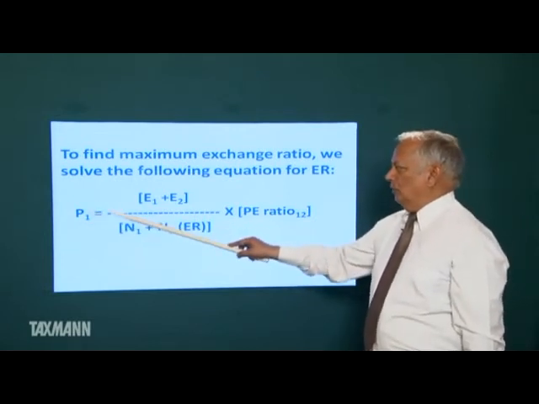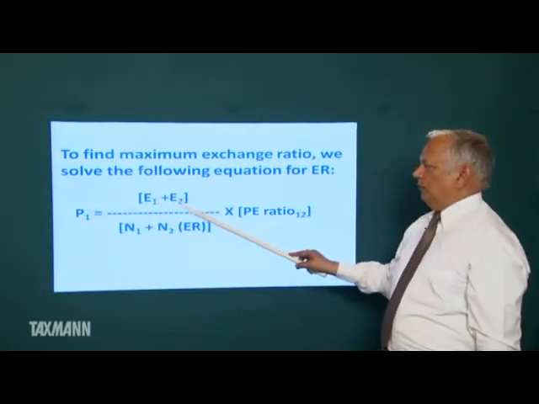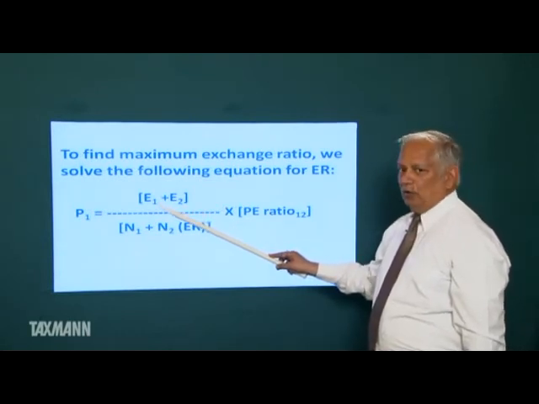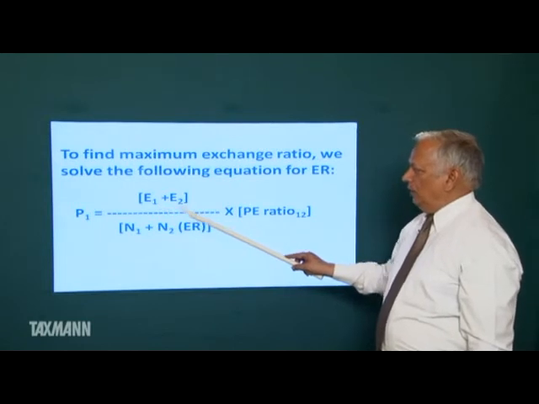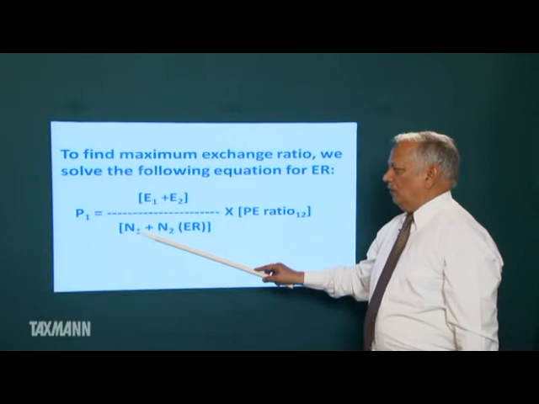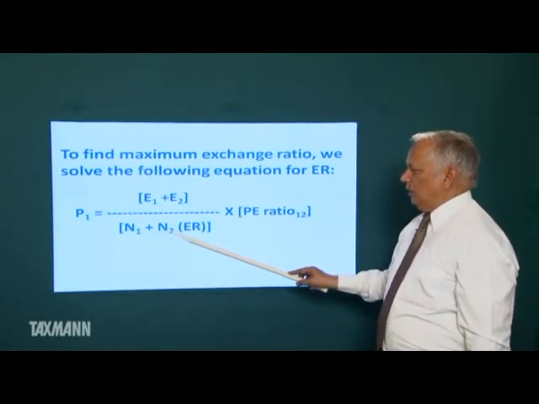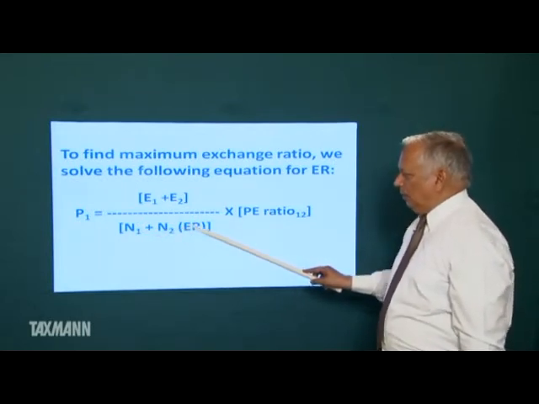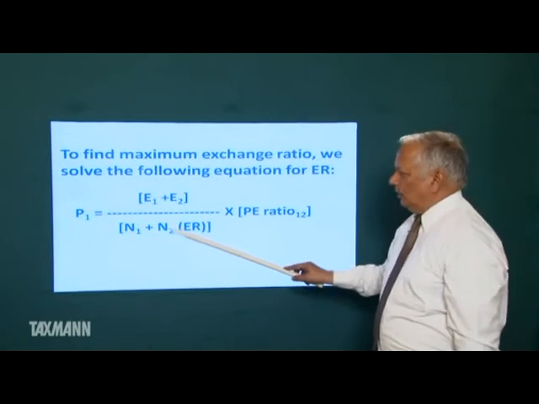So P1 is equal to the earning of A plus the earning of B, the earning of both after acquisition, divided by the number of shares of the first company plus the number of shares of the second company multiplied by ER, which gives us the number of shares of the new company that we will issue.